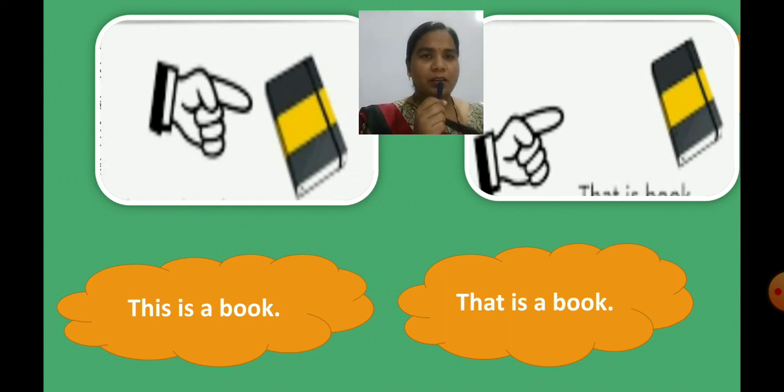In the first picture, we will say this is a book, because the book is near. But in the second picture, we will use that is to talk about the book, because the book is far away. Getting it, children? To show a thing which is far away, we use that is. To show a thing which is near, we use this is. Getting it?